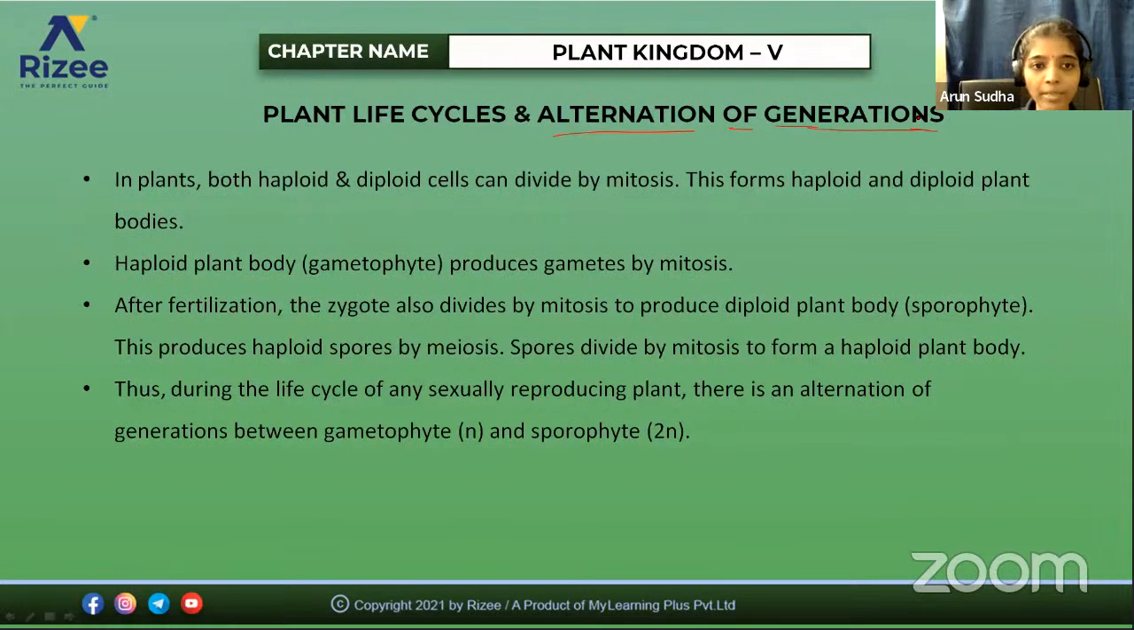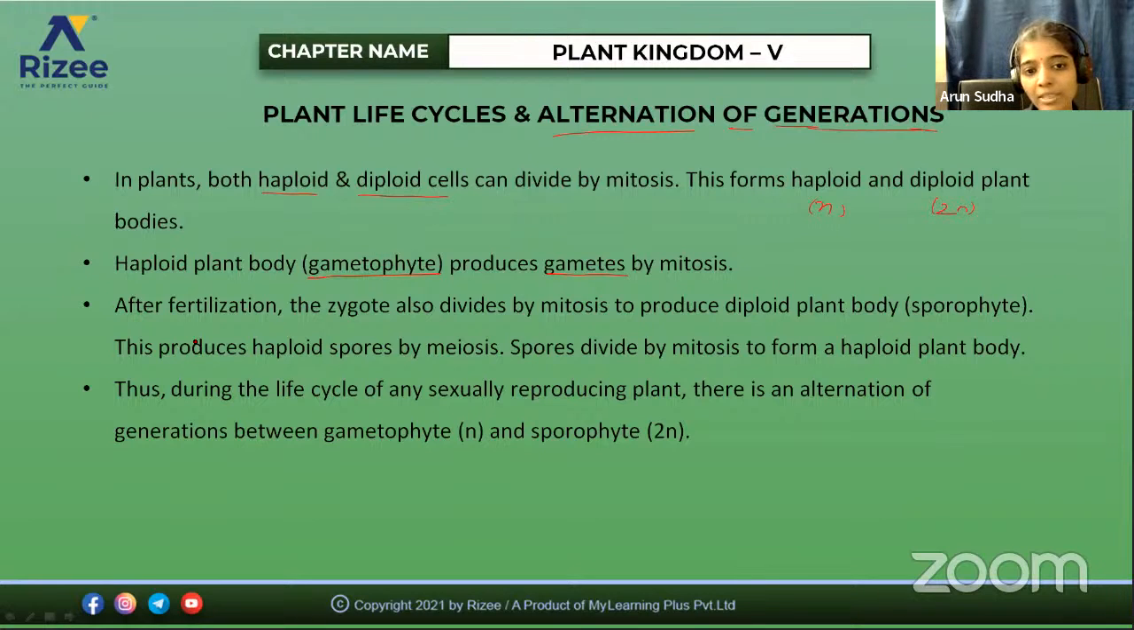If you take any plant, both haploid and diploid cells will be present. So they form the haploid and diploid plant bodies. I am sure you are now familiar with what is a haploid and a diploid. It is N, and this condition is called 2N, diploid. The haploid plant body is also called the gametophytic phase or gametophyte. It produces gametes by mitosis.